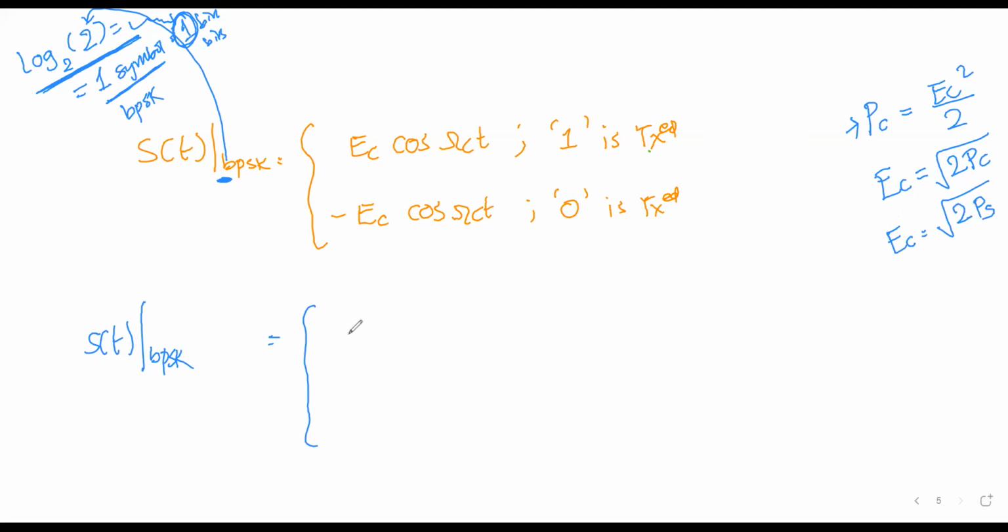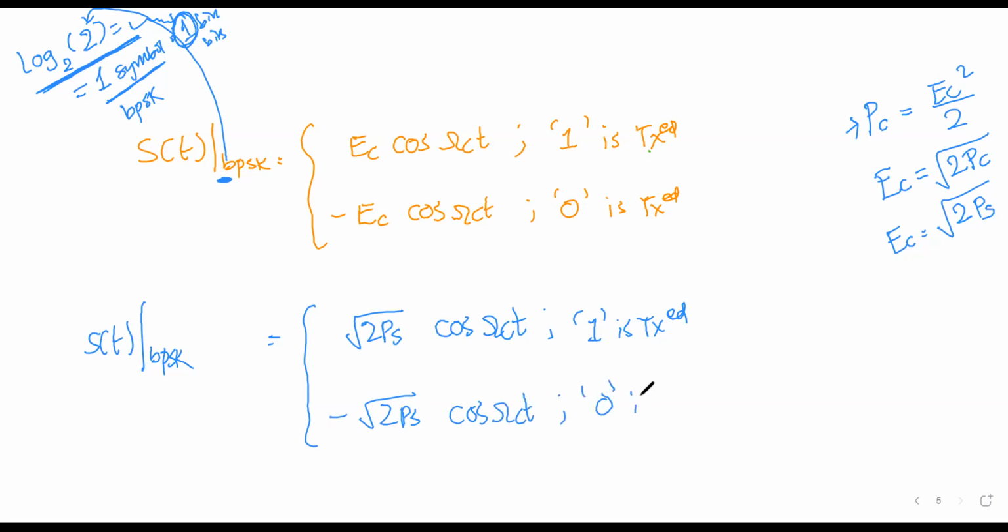So this is root 2 Ps cos omega_c t when one is transmitted, and it is equal to minus root 2 Ps cos omega_c t when 0 is transmitted. So the same expression, we have just simplified a little more.